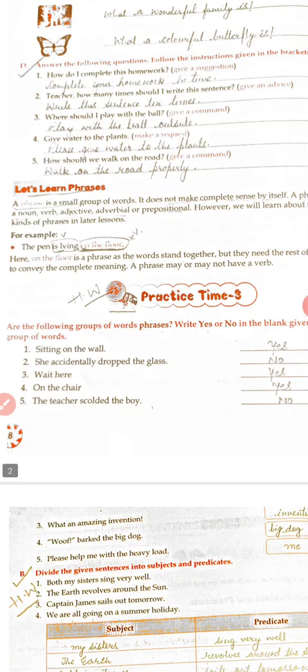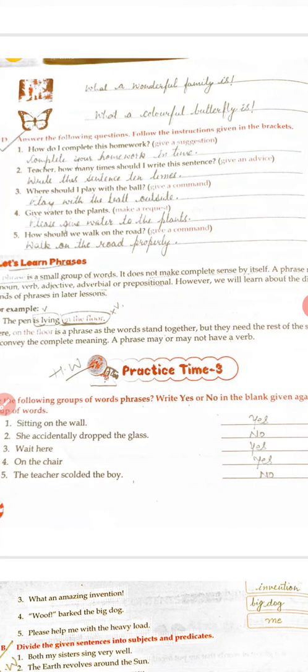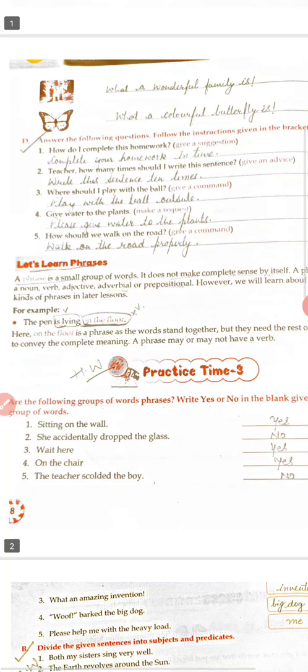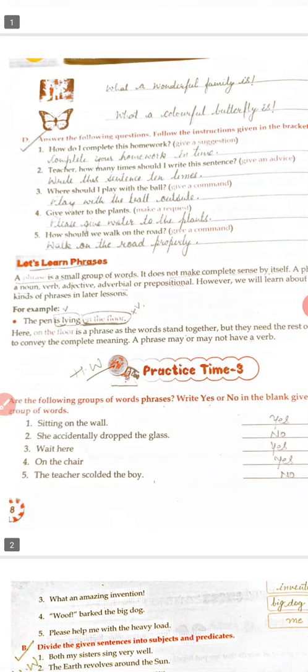In this you have to, now phrases. Now there is another topic of phrases. What is a phrase? Phrase is a small group of words. It does not make a complete sense in itself. A phrase may be a noun or a verb, adjective or adverbial or prepositional phrase. However, we will learn about the different kinds of phrases in later lessons.